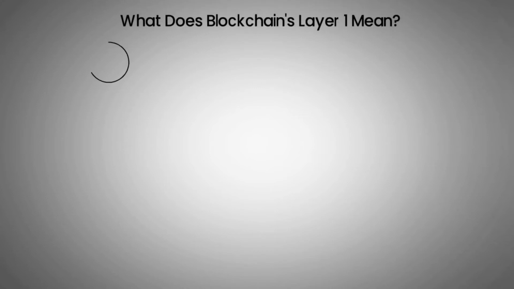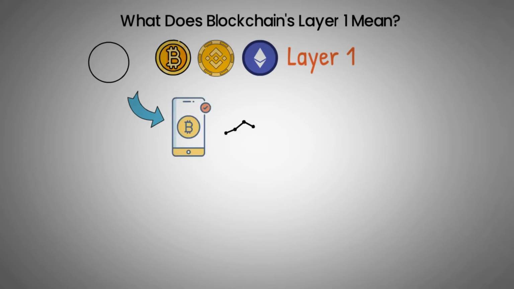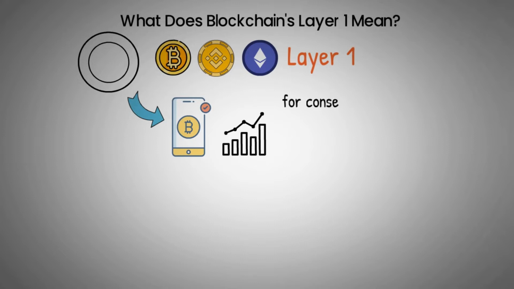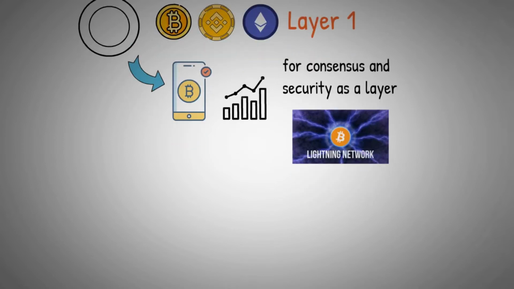A base network's core infrastructure, such as that of Bitcoin, BNB Chain, or Ethereum, is called Layer 1. Without a second network, Layer 1 blockchains can validate and complete transactions. As we've seen with Bitcoin, increasing the scalability of a Layer 1 network is challenging. As a fix, developers develop Layer 2 protocols that rely on the Layer 1 network for consensus and security as a layer. One example of a Layer 2 protocol is the Lightning Network used by Bitcoin.